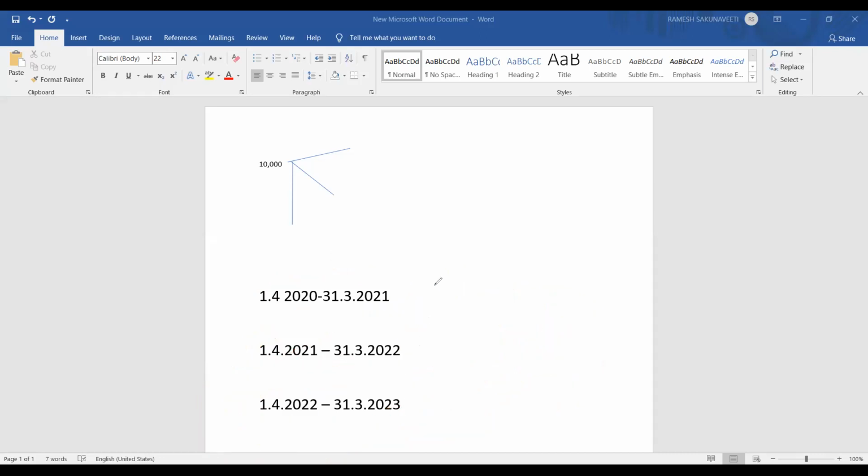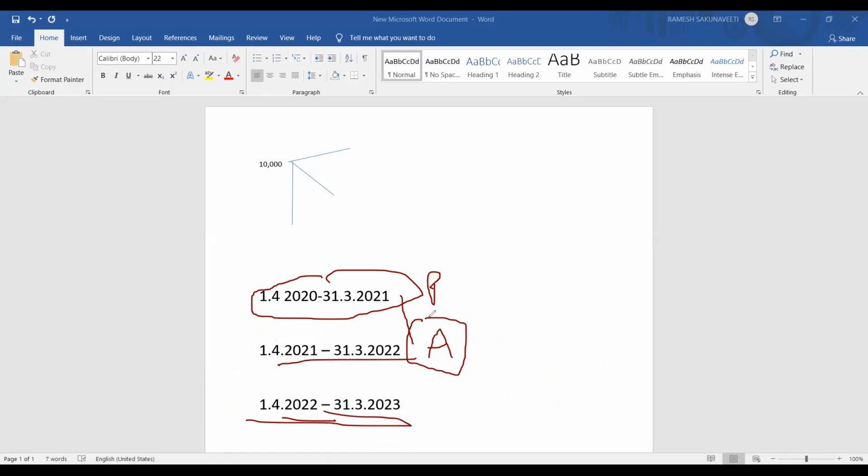See, sir, this is previous year. This is assessment year. In this period's income, you are paying a tax in next year. So in this case, it will become assessment year, that is 21/22. Now for the next year, what will it become? It will become previous year, and this will become assessment year. So now you see the same 21/22. One time it became assessment year, and in the next case it became previous year. Did you understand? Is it clear?